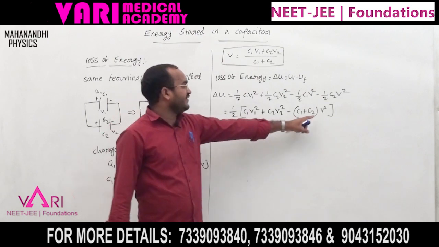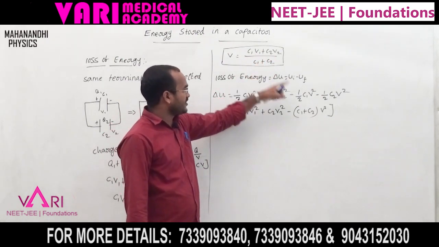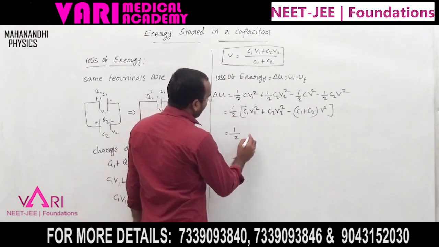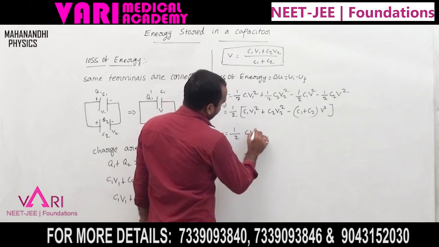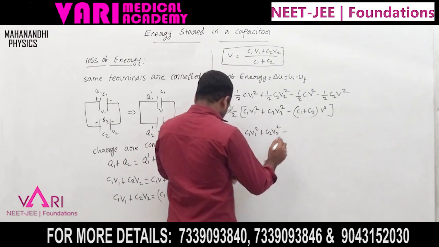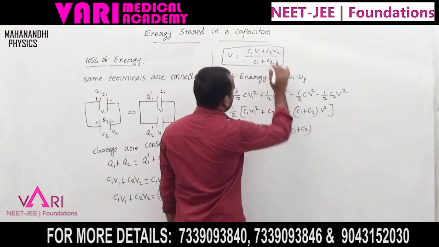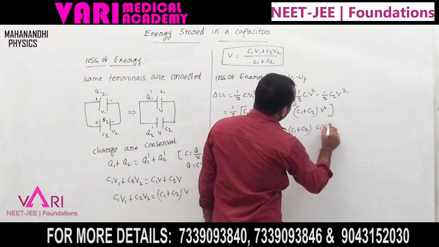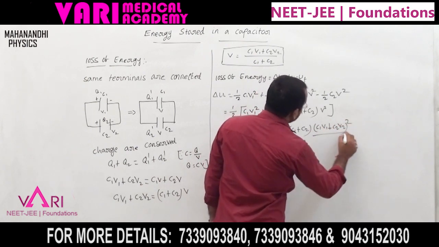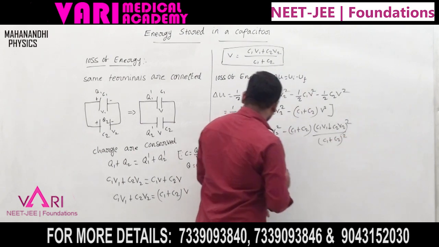Now V is already found: (C1 V1 + C2 V2)/(C1 + C2). Substituting V, the loss of energy is C1 V1 square plus C2 V2 square minus (C1 plus C2) into V square. Substituting, that is (C1 V1 plus C2 V2) whole square by (C1 plus C2) whole square.